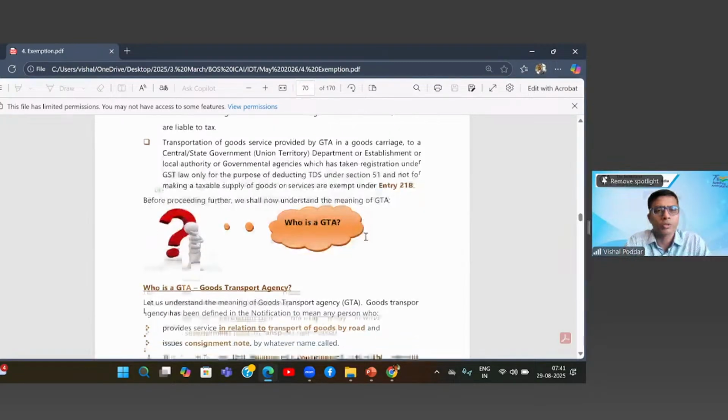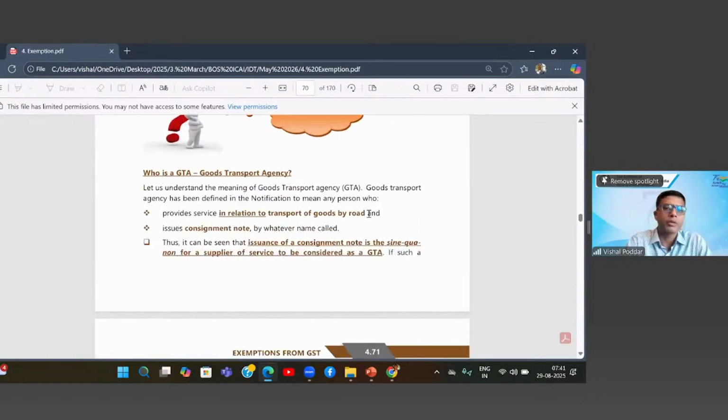Now here the question is, who is a GTA? If you remember, we had a detailed discussion on this when we were discussing the RCM entry on GTA. Now if you see the definition of GTA, which is given in this exemption notification itself, it is the service provider who is providing services in relation to goods transport by road and who issues a consignment note.